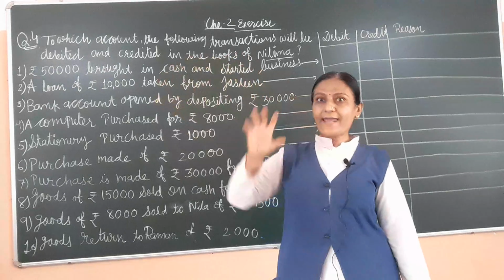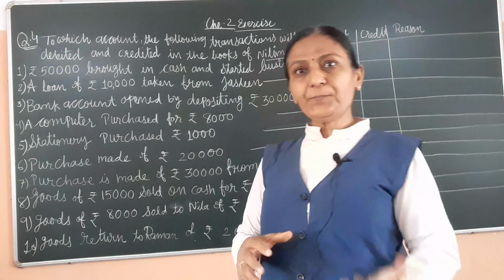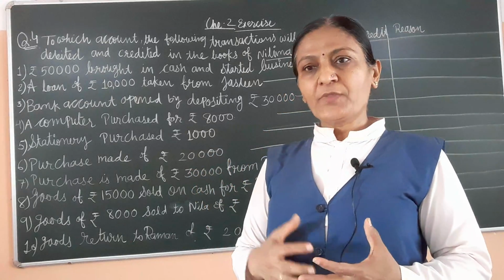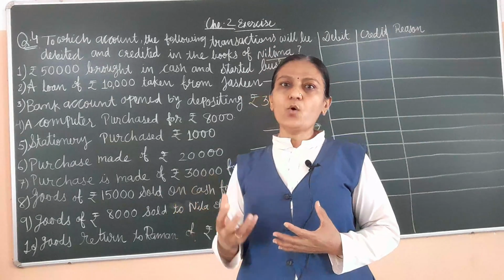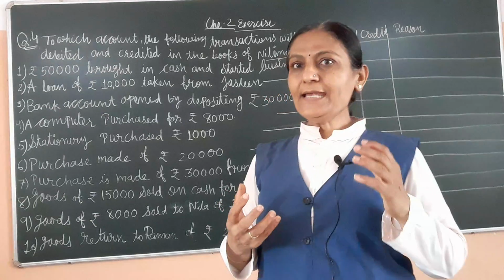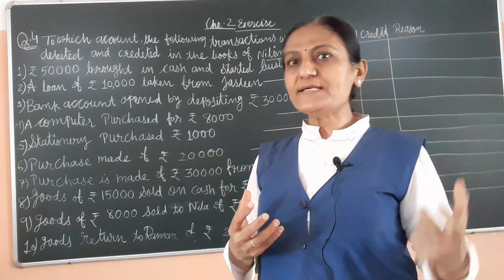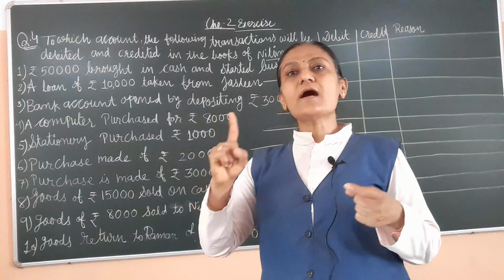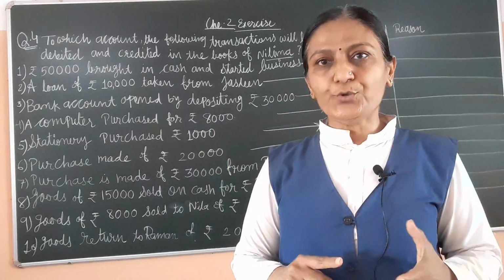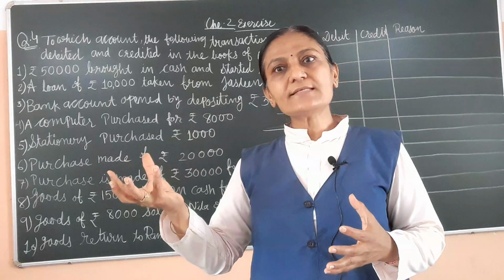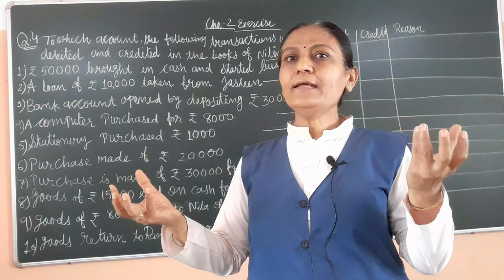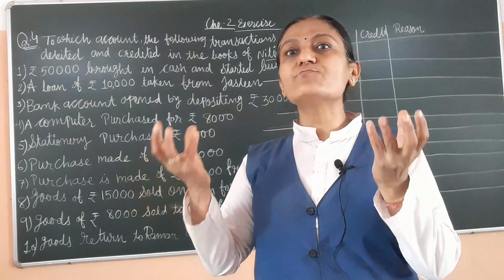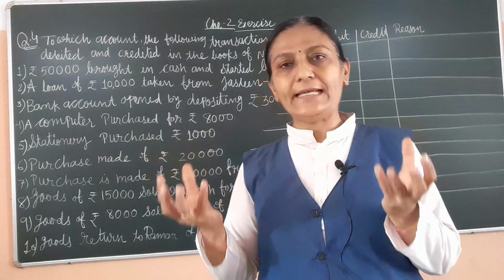Nilima brought cash rupees 50,000 and started a business. Here, Nilima is the owner. And when Nilima started a business, at that time cash comes in a business unit because Nilima is the owner, and Nilima owner and Nilima's business both are different entities.